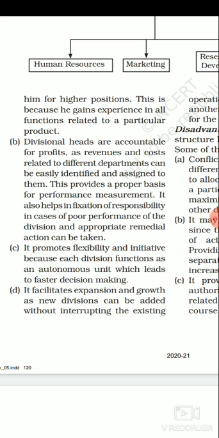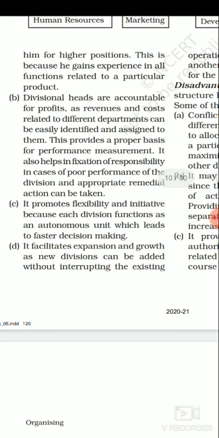So we are easily able to identify the position of our department, how much expenditure we made, what our revenues are, and what profit we basically got from this particular department.